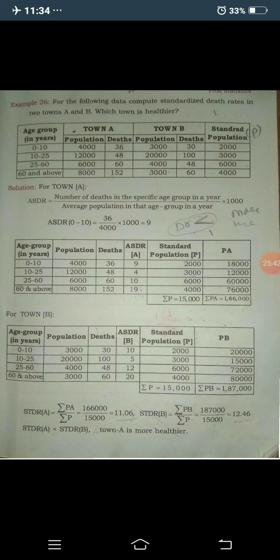Then you have to compare whether in town A the standardized death rate is more or less. Here, compare: the standardized death rate of A is less than the standardized death rate of B, because 11.06 is less than 12.46.